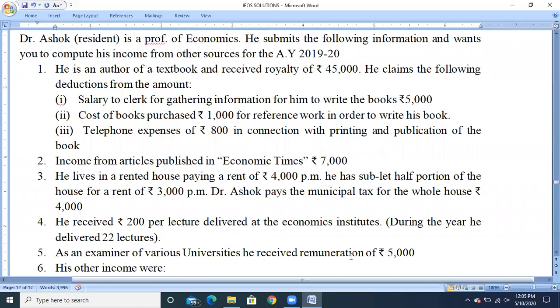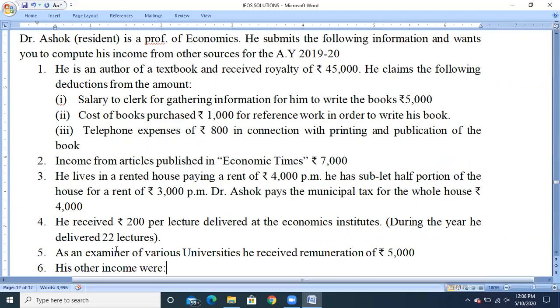Next, he received rupees 200 per lecture delivered at the Economic Institute during the year. He delivered 22 lectures. So be careful. They have clearly mentioned that it is a lecture delivered, and I have already told that his profession is working as a professor of economics. So this income is purely related to his profession, not income from other sources. So this income should not be considered under the head income from other sources. It should be taxable only under the head income from profession. So it will be ignored.